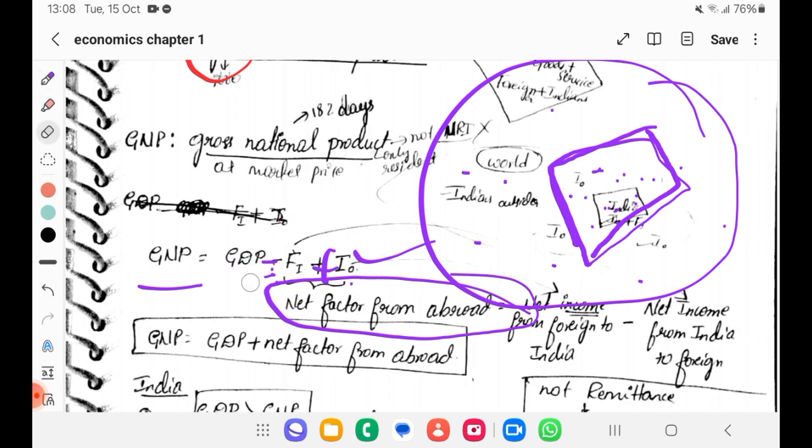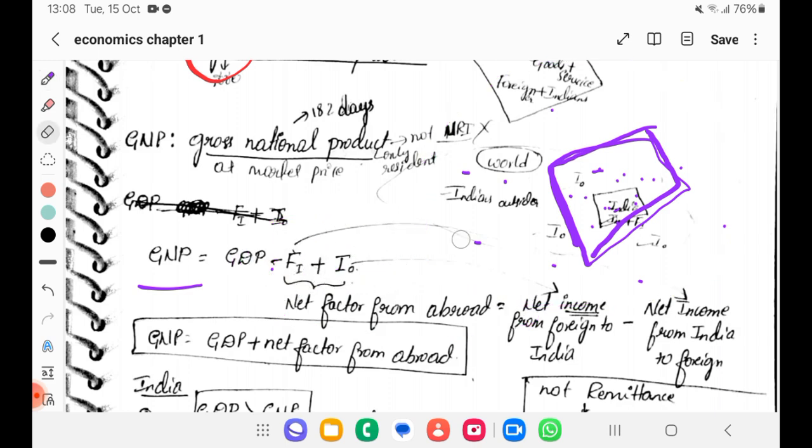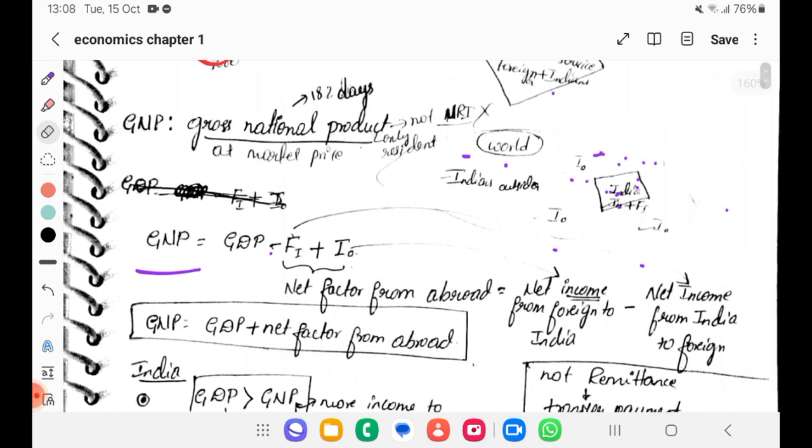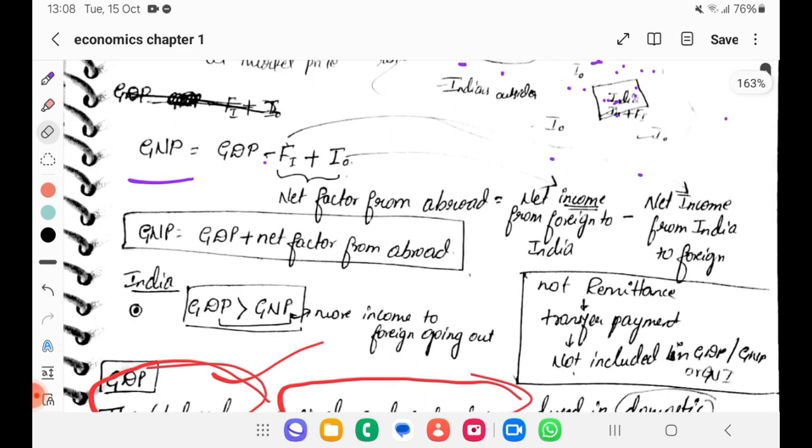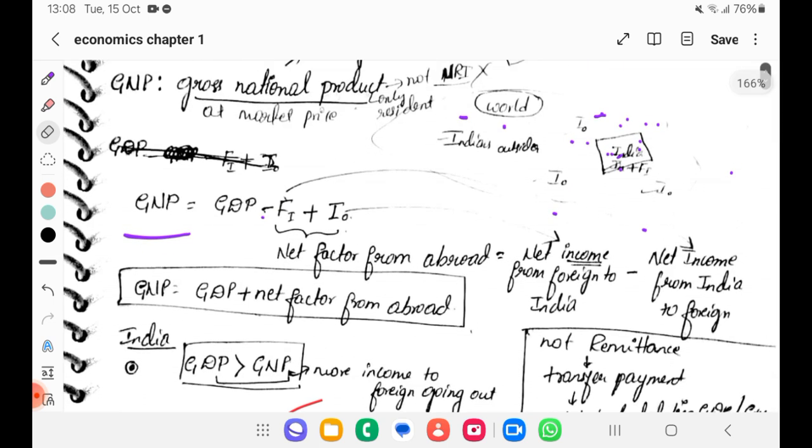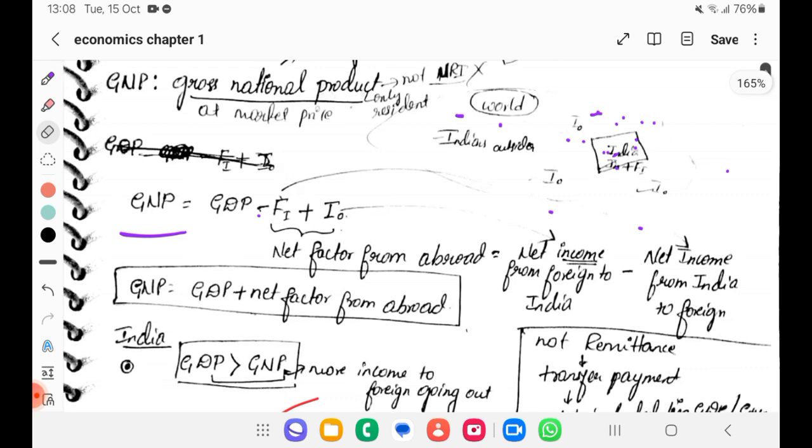So now you say which is higher, GNP or GDP? GDP is higher than GNP. Why? Because see, we are writing in terms of this. The income going out of India to foreign is more.